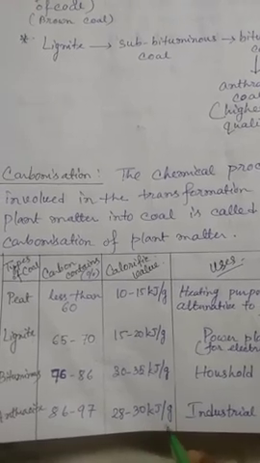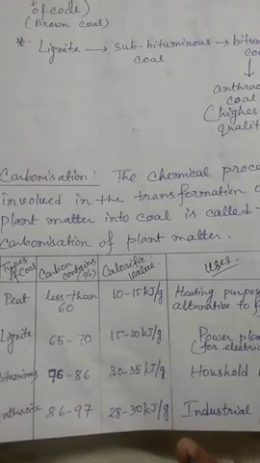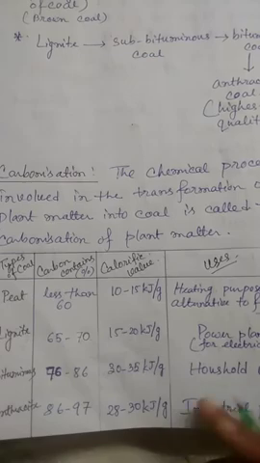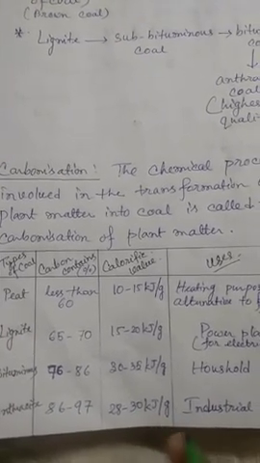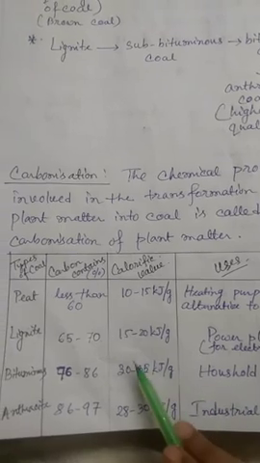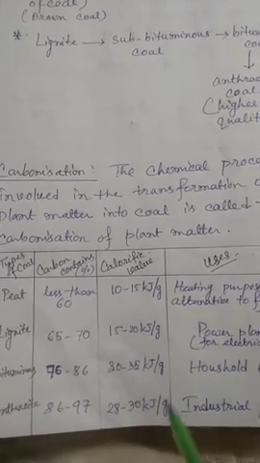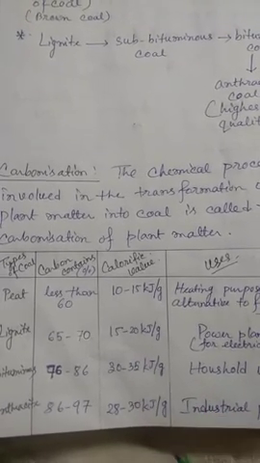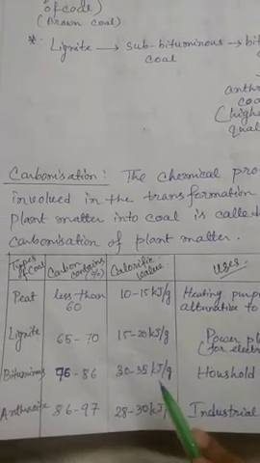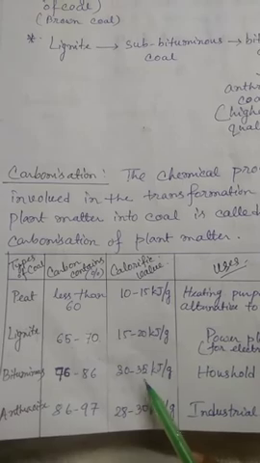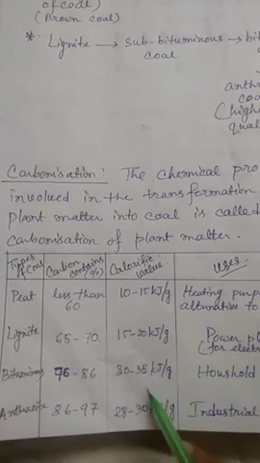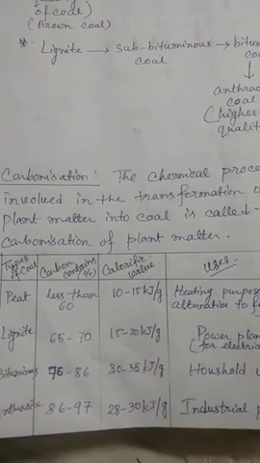So we cannot get a very high flame out of anthracite. They are good for very slow combustion. On the other hand, bituminous are good for fast combustion. They have high flame, so that we use them. And as we can see, bituminous also have a higher calorific value than the anthracite.